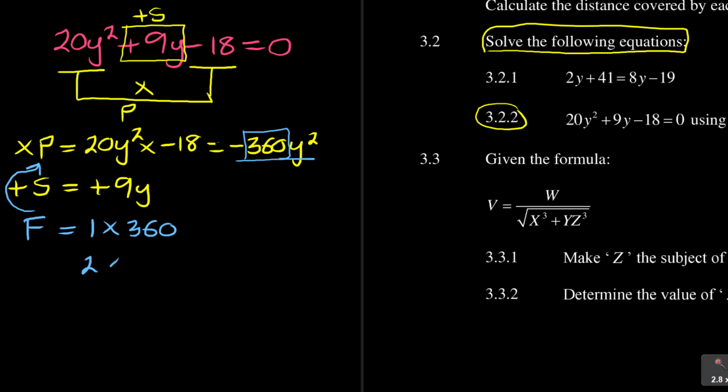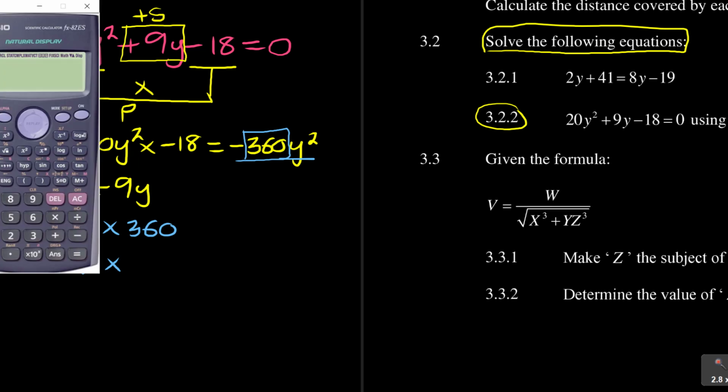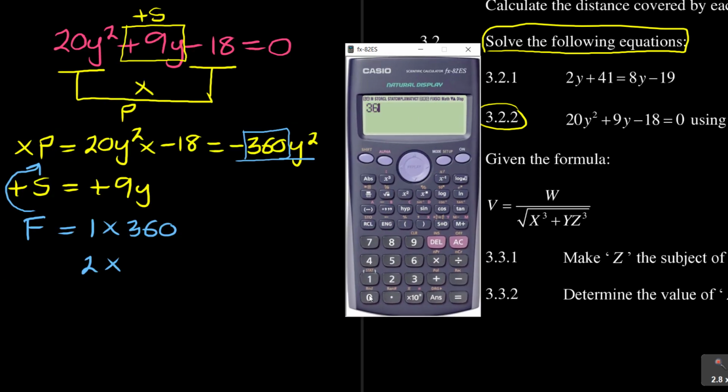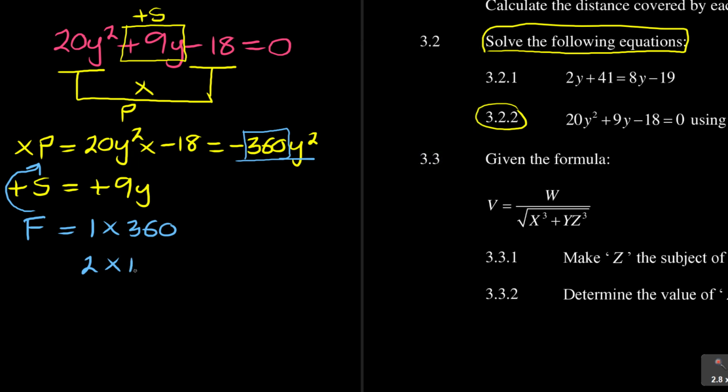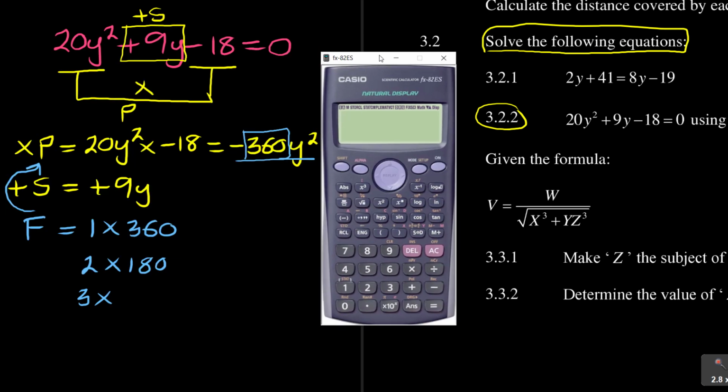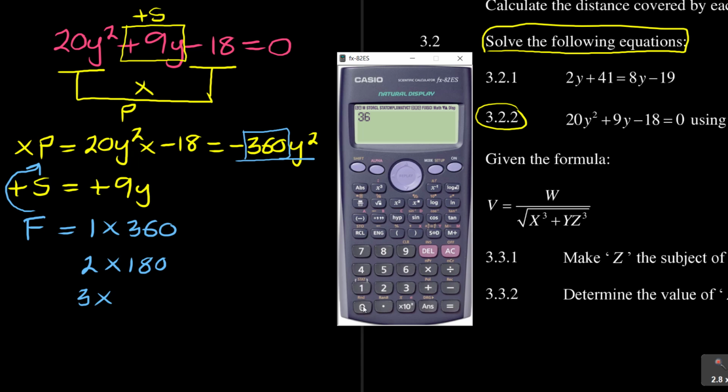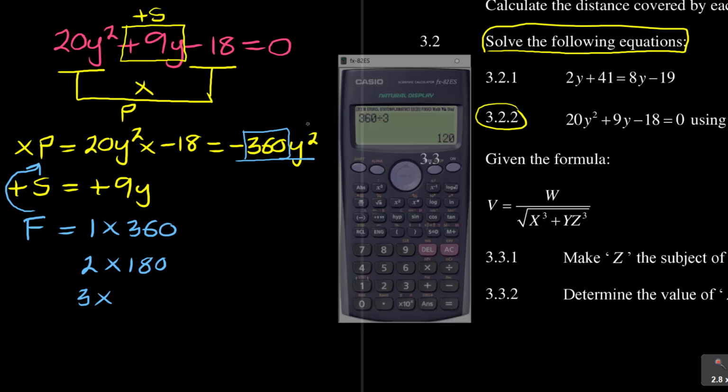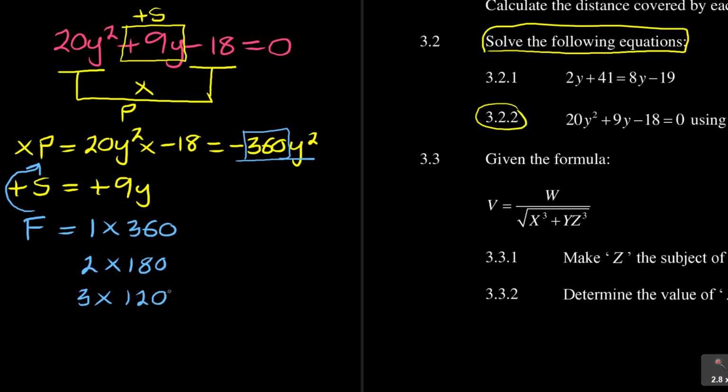Then you can use 2 times what? In other words, you are dividing 360 by 2. That's how I get the other number, which I must multiply with. It's 180. Let's try 3. I can multiply 3 by which number? You are dividing 360 by 3 to get the number you must multiply with. Remember, division and multiplication work together. So 3 times 120 will give me 360.